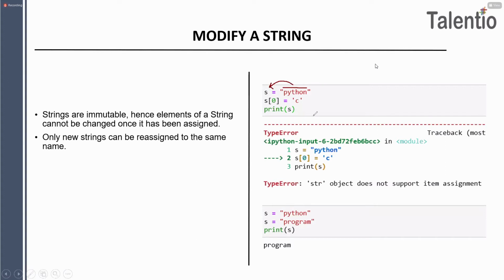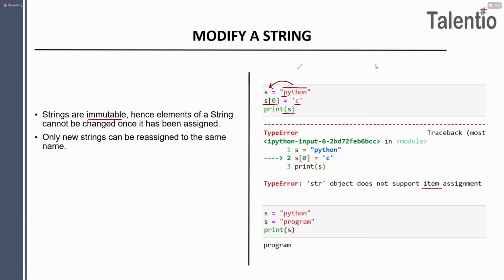What I wanted to change is the 0th location value of s, which was initially p, with a c. Later when I printed s, we got the error, guys: string object does not support item assignment. Okay, here you can see your strings are immutable, guys. You can't change a separate value.